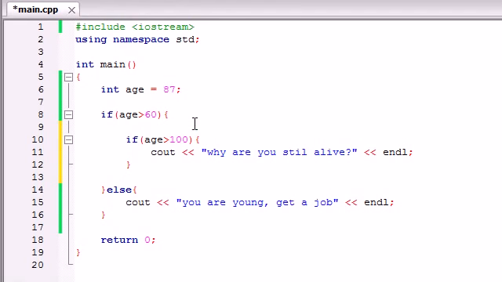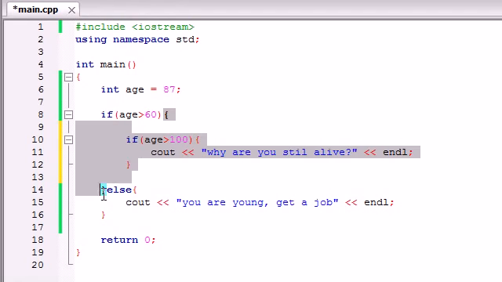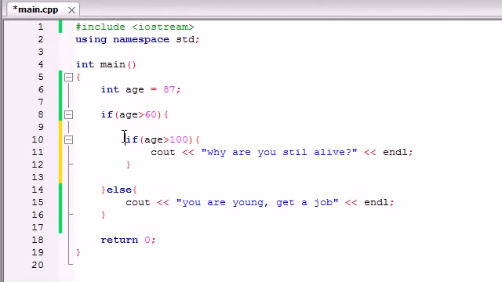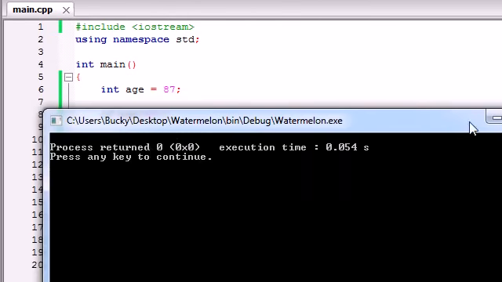So our program is going to say this. Alright, if the age is over 60, which it is, I'm going to run this bit of code right here. And in this bit of code, I'm going to test if the user is over 100. Well, they're not over 100, but they are over 60, so nothing's going to happen. So we're going to run this, nothing's going to happen.